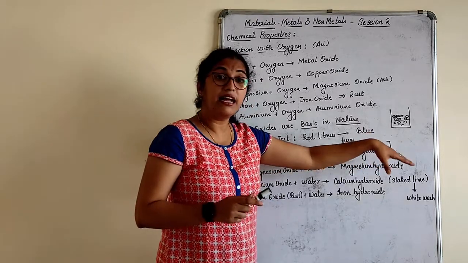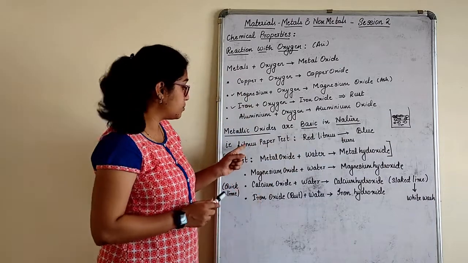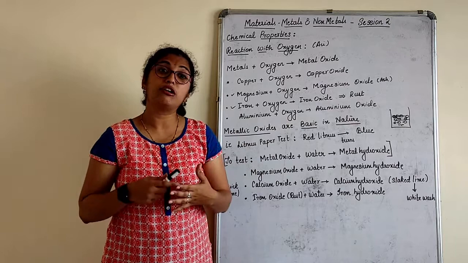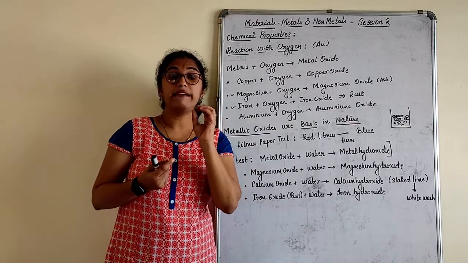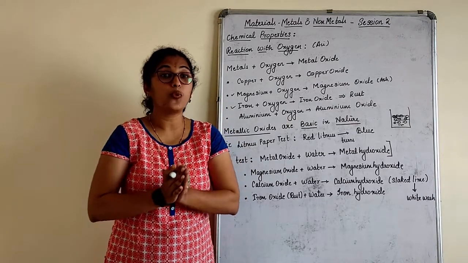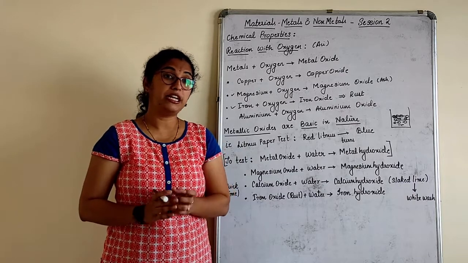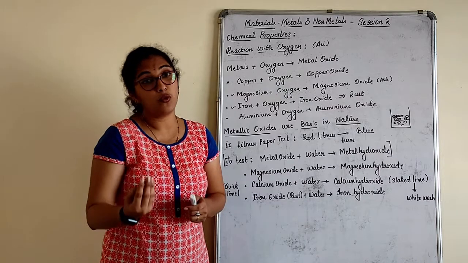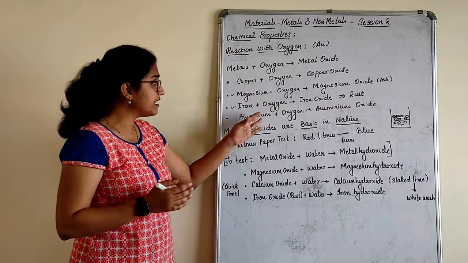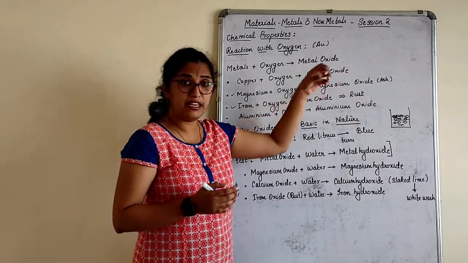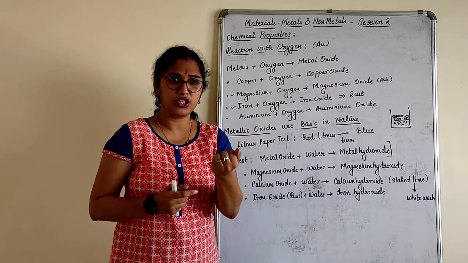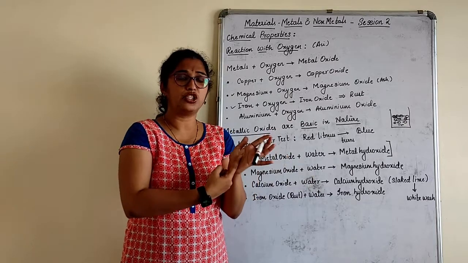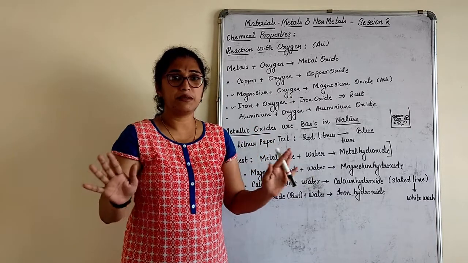And these metal hydroxides are basic. That's what, metallic oxides are basic. How do we check the basic or acidic property? Only when they are in the aqueous solution. What do you mean by aqueous solution? Aqueous solution is something which is mixed with water. Okay? Assume that I have magnesium oxide in my hand. It's an ash. I will take a litmus paper and dip that litmus paper in the ash and check. There is no change in the litmus paper.